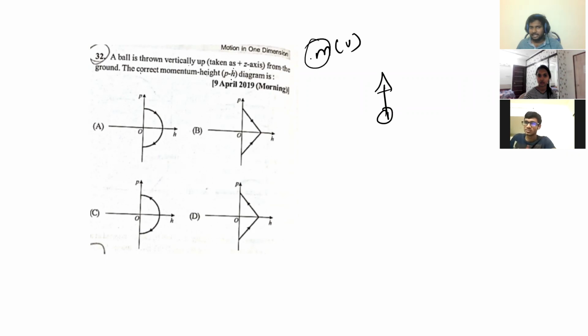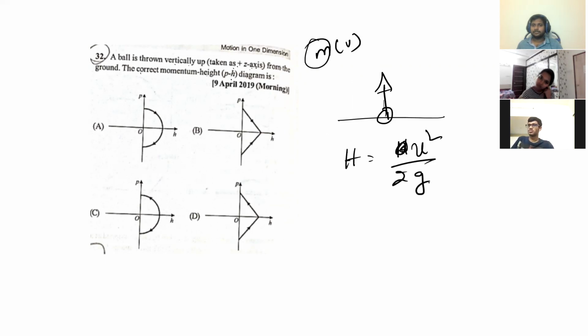Mass is a scalar quantity, right? So vertical upwards as z axis from the ground is taken as positive z axis. So now the correct momentum height. Oh, they're asking momentum height. It's okay. H is equal to what? U square by 2g or not? That is the maximum height.